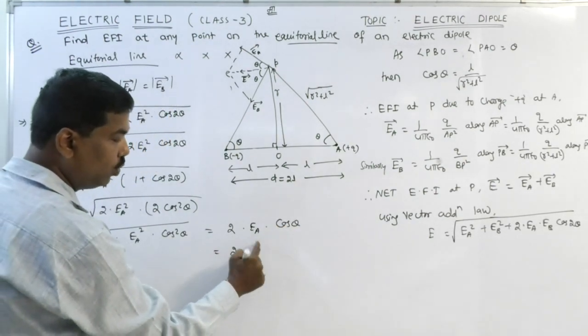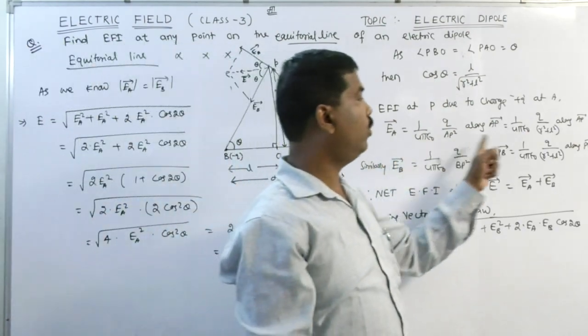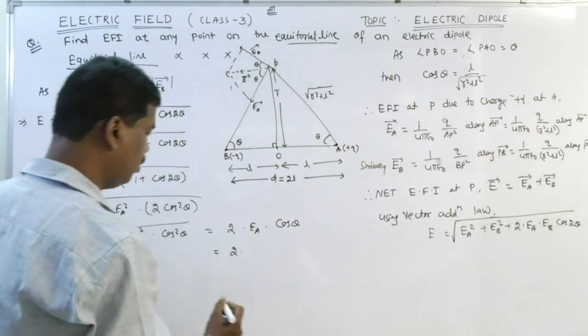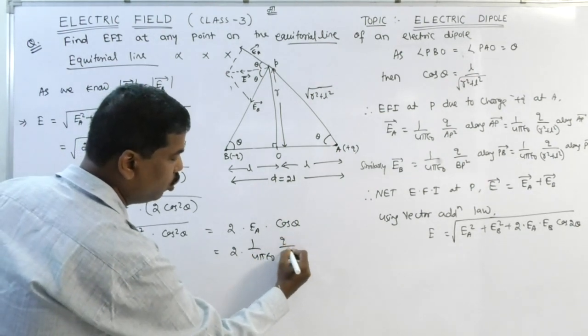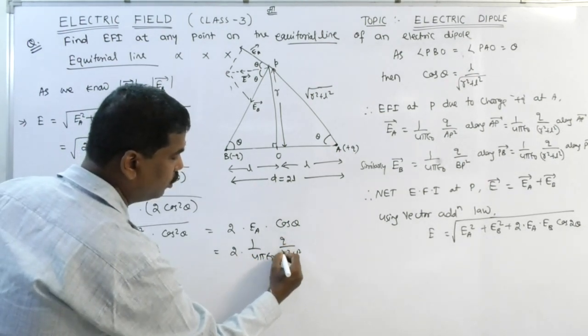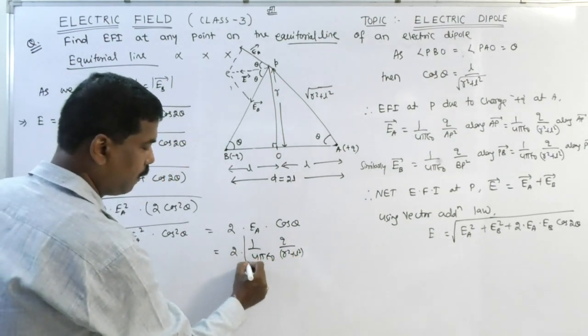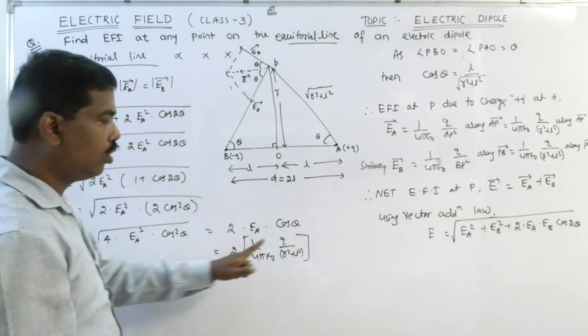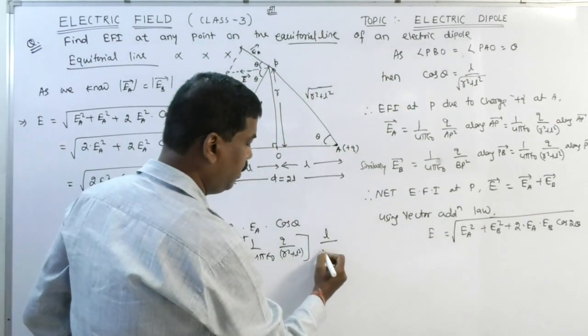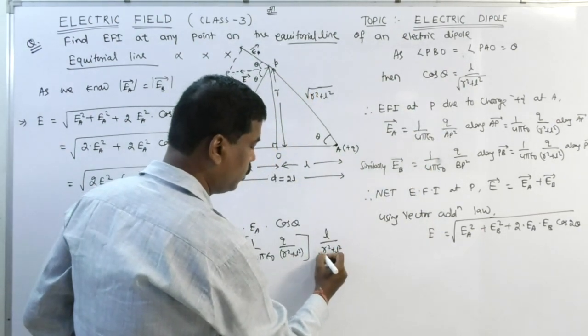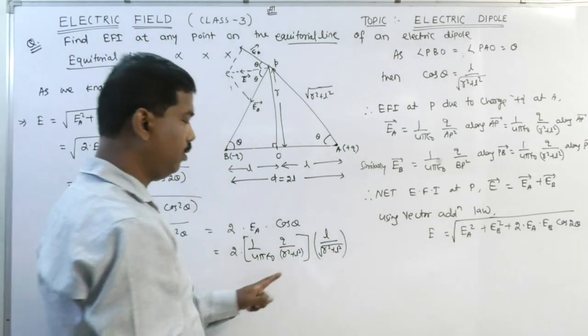Implies E is 2 EA cos theta, where the value of EA is 1 by 4 pi epsilon 0 into q by r square plus L square. Cos theta we will find out as L by the root of r square plus L square. Clear?